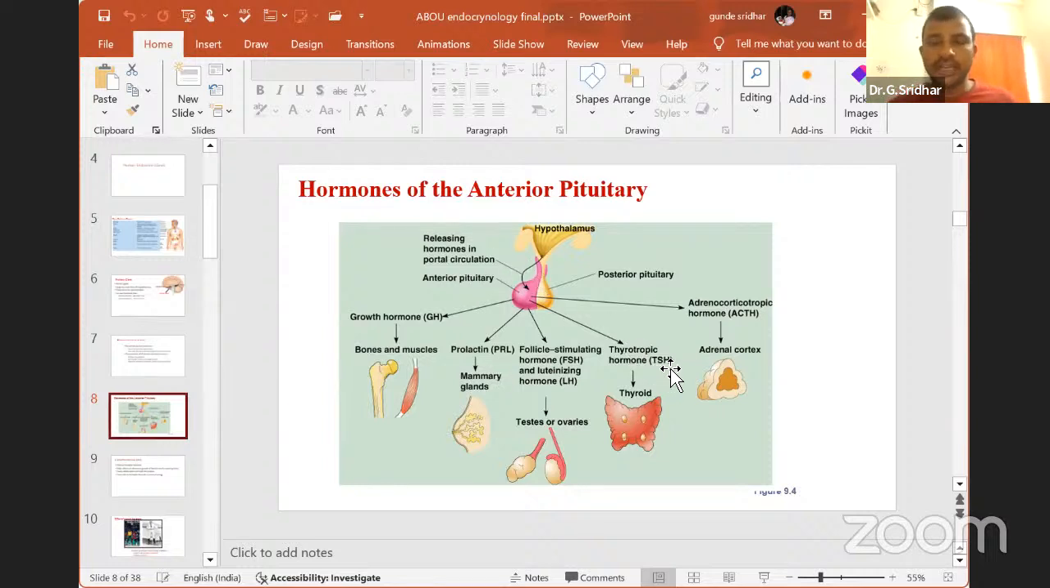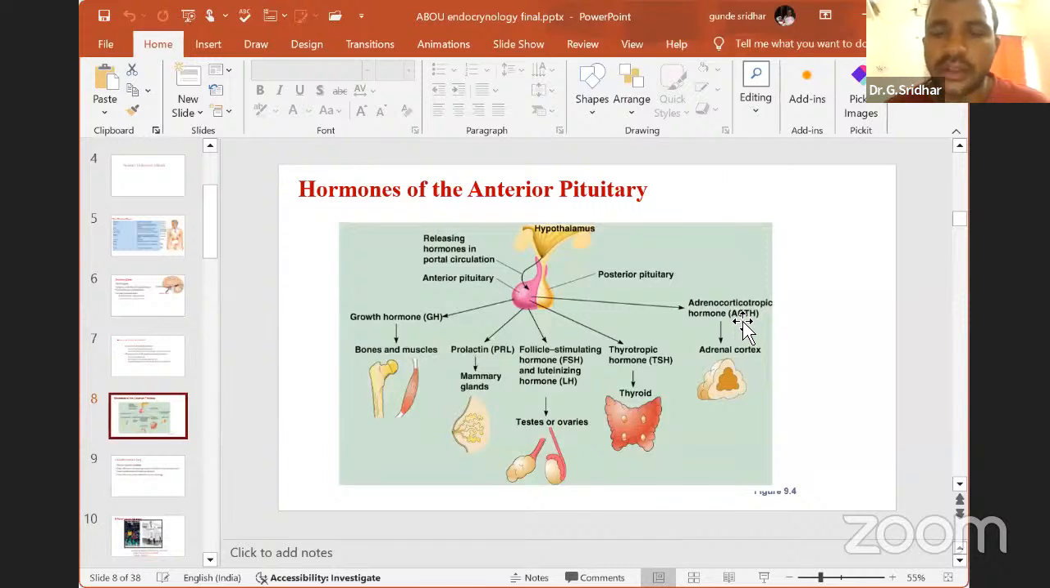Why have I not written TSH? Up to degree level you can directly call it TSH, but we are in MSc now, postgraduate level, so we can call it thyrotropic stimulating hormone. Tropic means it will activate another gland. Especially this TSH hormone will activate the thyroid gland. Then the thyroid gland will release the T3 and T4 hormones.